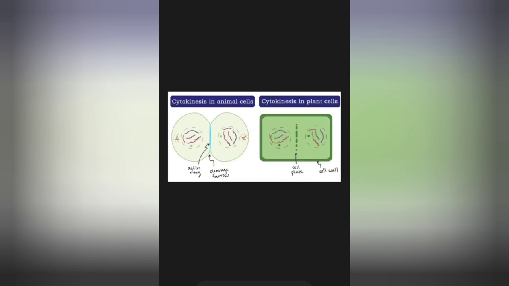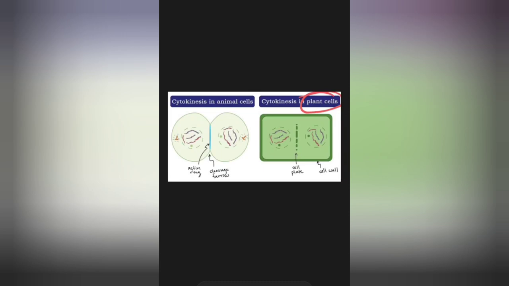Here we can see the two methods of cytokinesis, firstly in animal cell and then in plant cell. So first we will talk about the process of cytokinesis in plant cells. Basically, the special thing that is formed in plant cells and not in animal cells is cell plate. So this is the cell plate. Okay, now what is the cell plate and how is it formed?